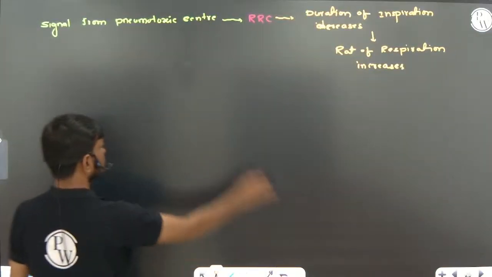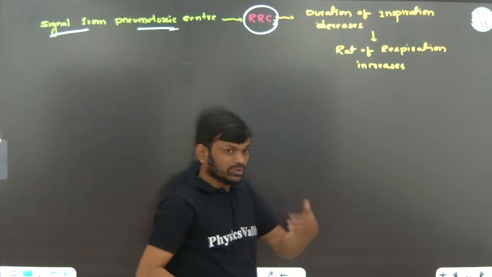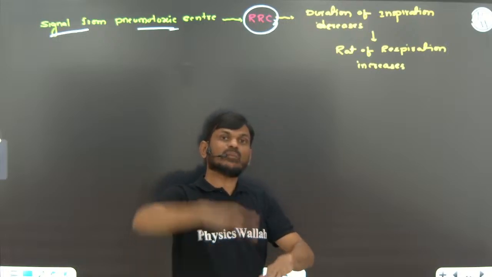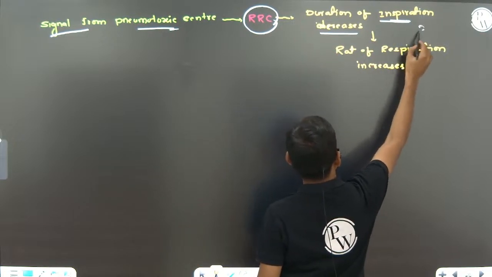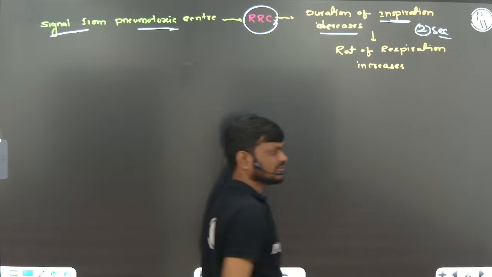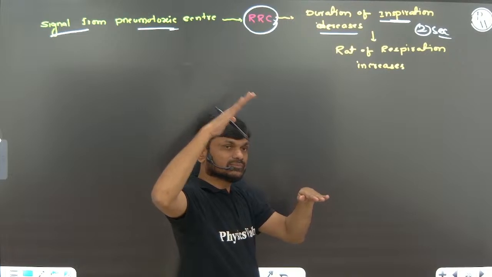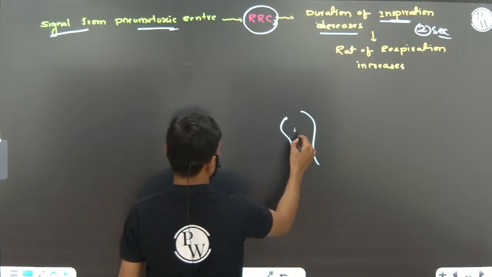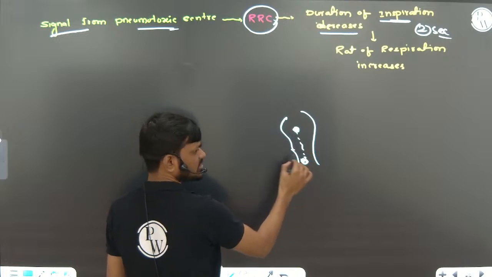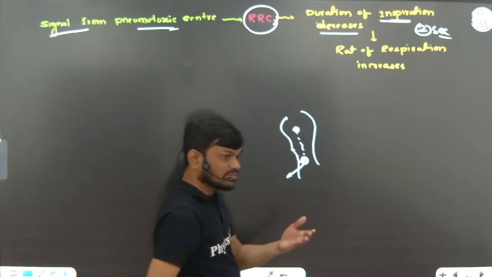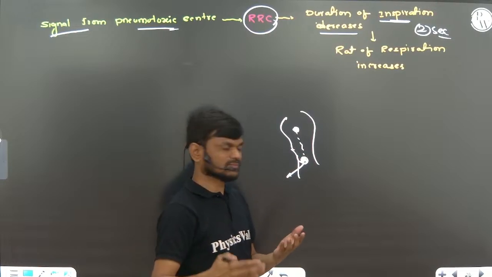Next one. When a signal from the pneumotaxic center reaches the respiratory rhythm center, the duration of inspiration decreases and the rate of breathing increases. Very, very important. Earlier I told you 2 seconds are required for normal inspiration. Then the time decreases and the rate of breathing increases. This is the pneumotaxic center and this is the respiratory rhythm center. When the signal from this center reaches this, the duration of inspiration decreases and the rate of breathing increases.